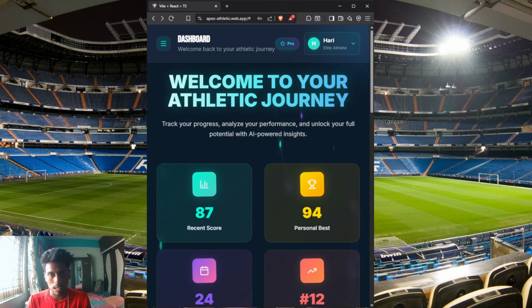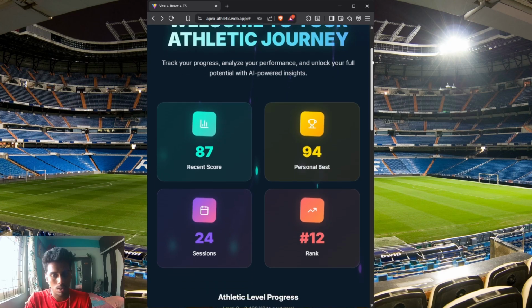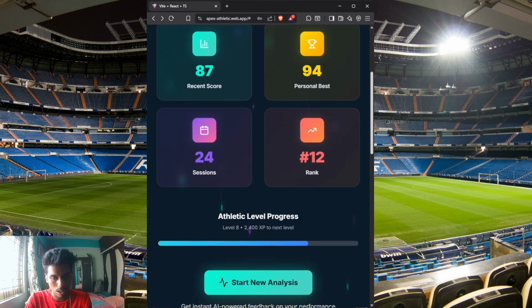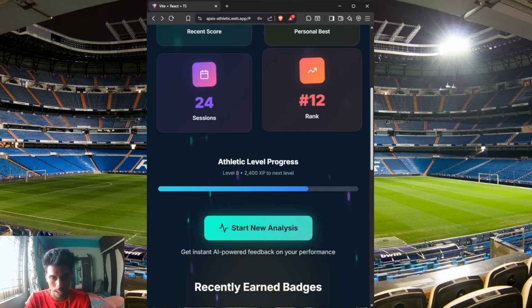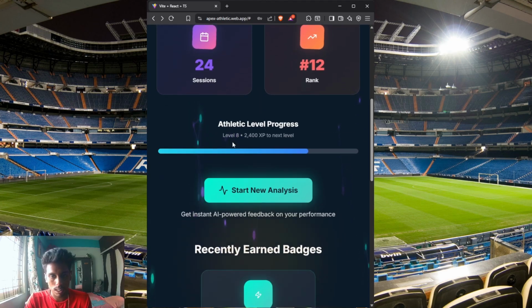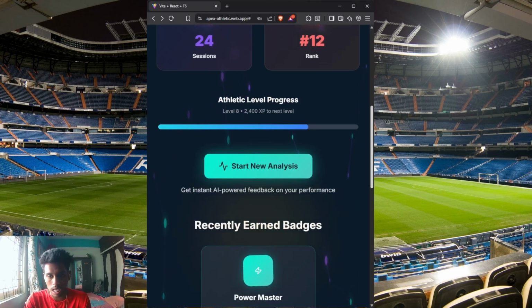Now as you can see, I have successfully logged in into my account that already existed. So you can see that this is the dashboard where you can see my recent score, my personal best, sessions, rank in the leaderboard, etc. And it also shows the progress and keeps levels in order to make it more interesting and useful for the athletes and keeps them engaged in the app.